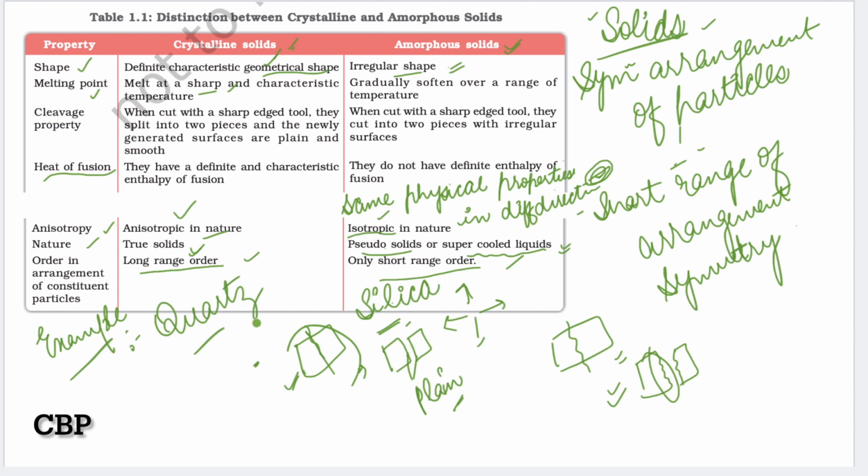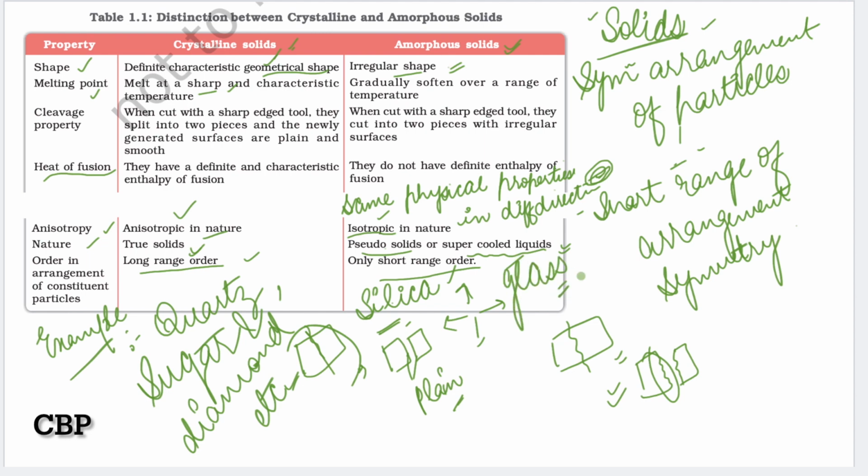The second example is sugar and diamond also, and so on, for crystalline solids. And for amorphous solids, silica, and the second one is glass. Now this is the difference between crystalline solids and amorphous solids.